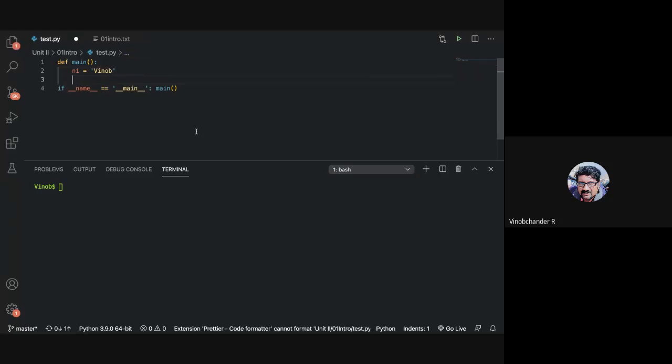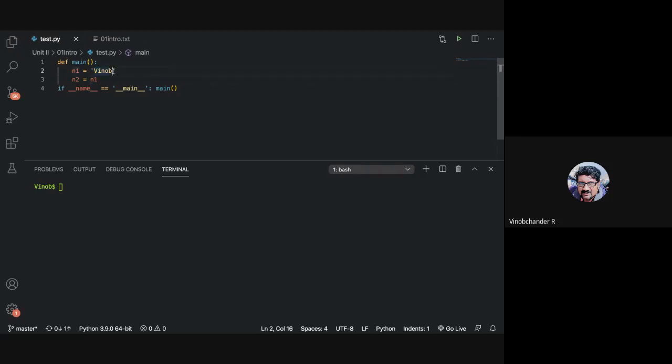And when you create an alias, you can have a variable, say n2 or name2, equal to n1. This is aliasing. Now n1 and n2 point to the same data.